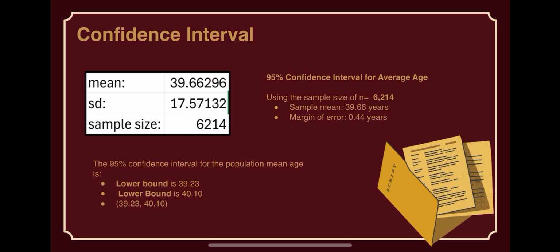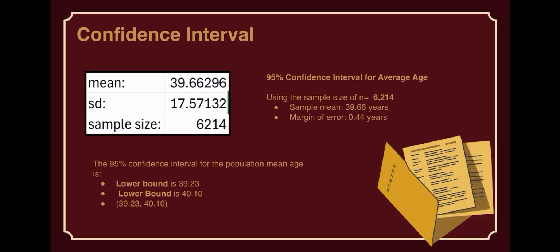So on to the next slide, we have the confidence interval with a mean of 39.66296 and a standard deviation of 17.57132 with our sample size of 6,214, which is going to be on the top left. Then on the right we have the 95% confidence interval for average age, so that's going to be the 95.